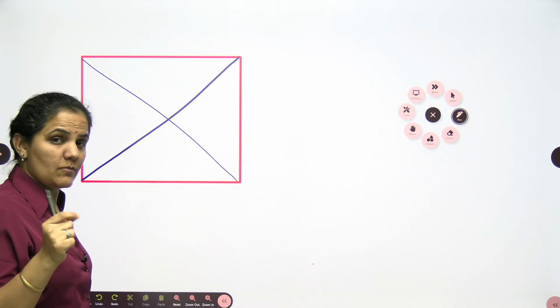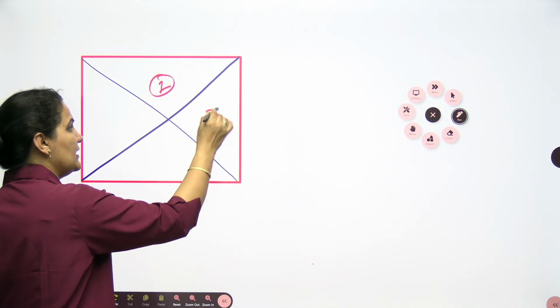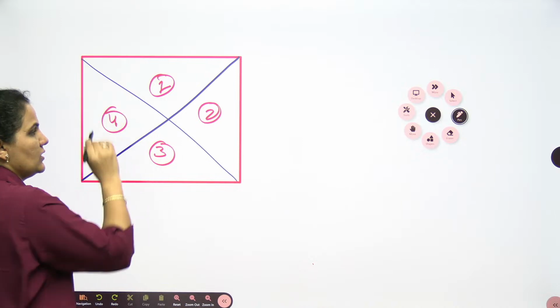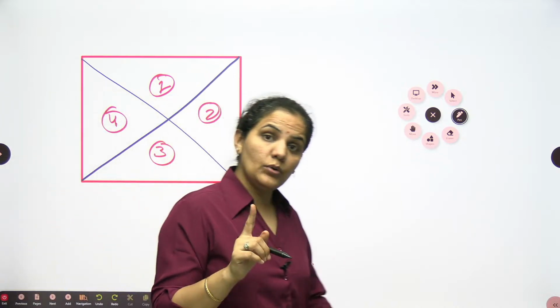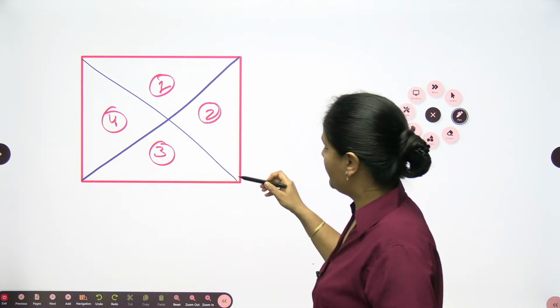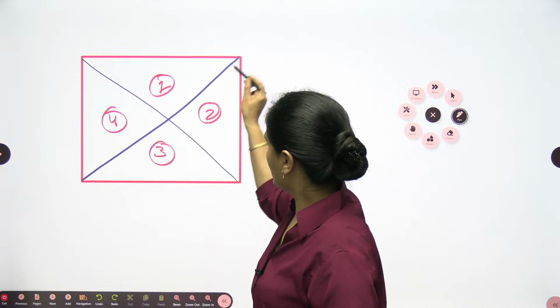If I count the small triangles in this figure, this is the first small triangle, this is the second, this is the third, this is the fourth. If you want to count the total, after the fourth this will be the fifth, the sixth, the seventh, or the eighth.